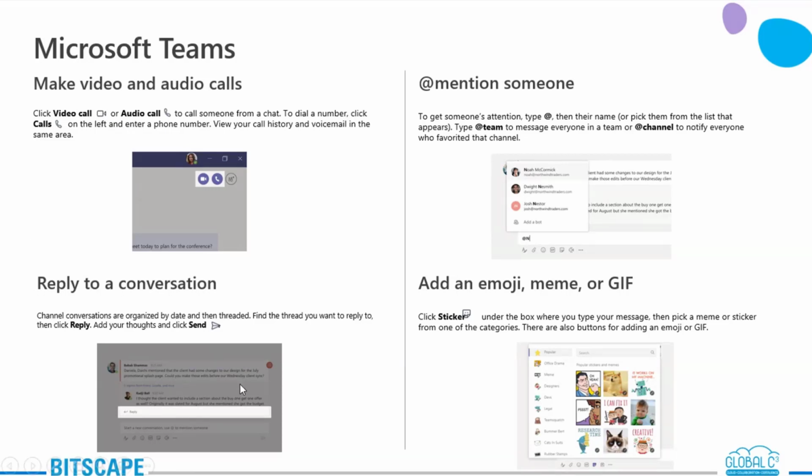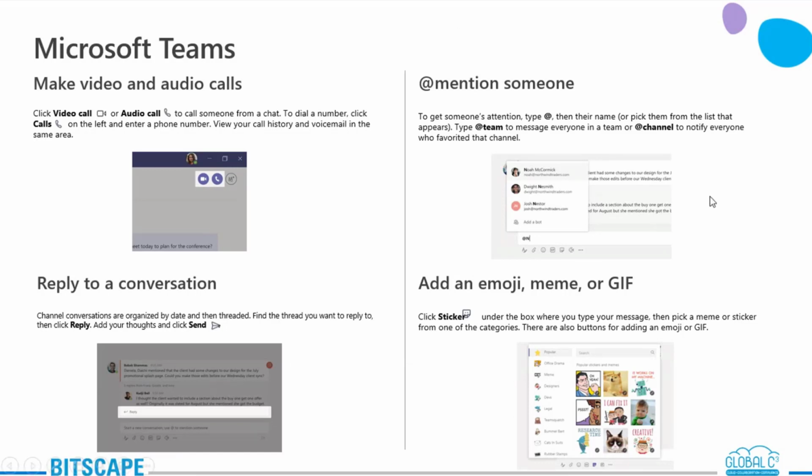Next is replying to a conversation. It is as simple as you are just chatting with someone. Replying also means, for example, someone in a group stated, I think this is my point of view. Now, if you want to reply to that one particular person, you can just click on that thread and you'll be able to reply.